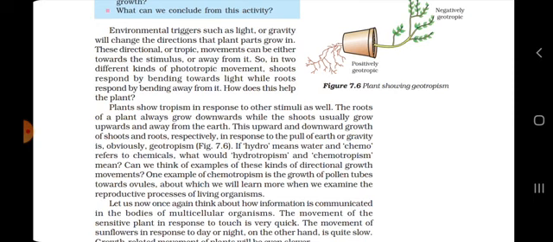The third one was the growth of the plant in respect to water, known as hydrotropism, and the growth of plants with respect to the gravity of the earth is known as geotropism, whereas the growth of plants with respect to chemical change is known as chemotropism. I also gave you the example of the growth of pollen tubes towards the ovule, which is an example of chemotropism.